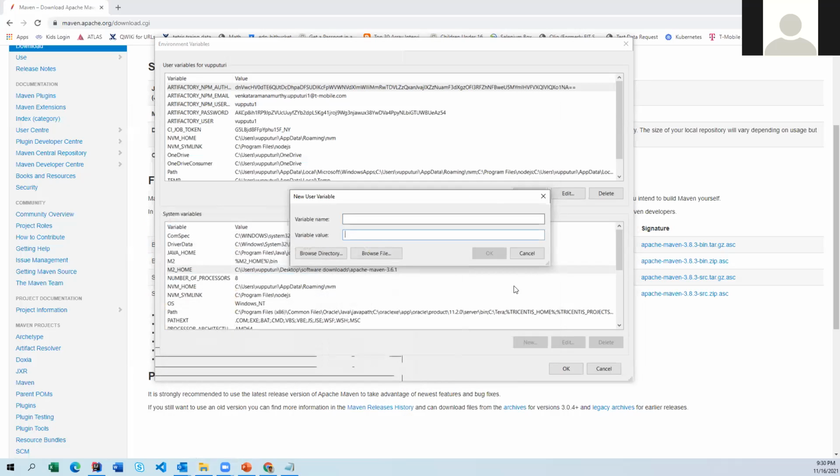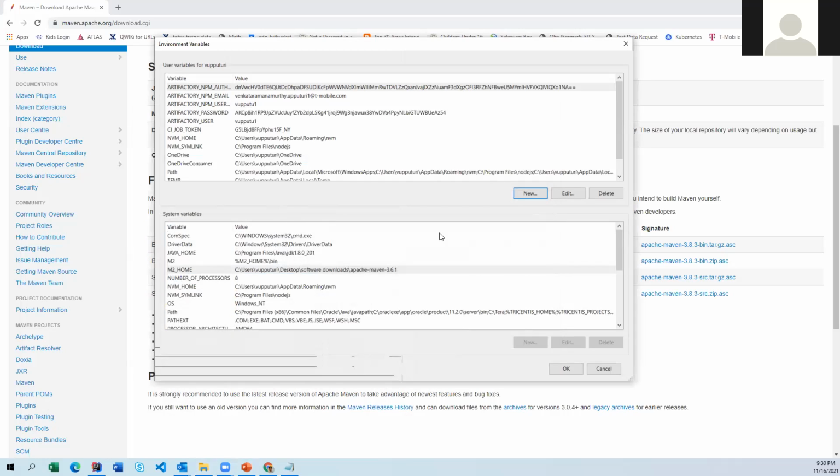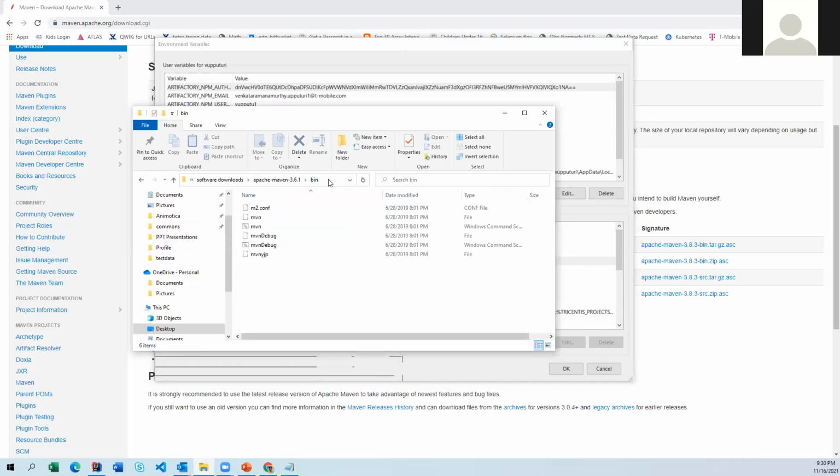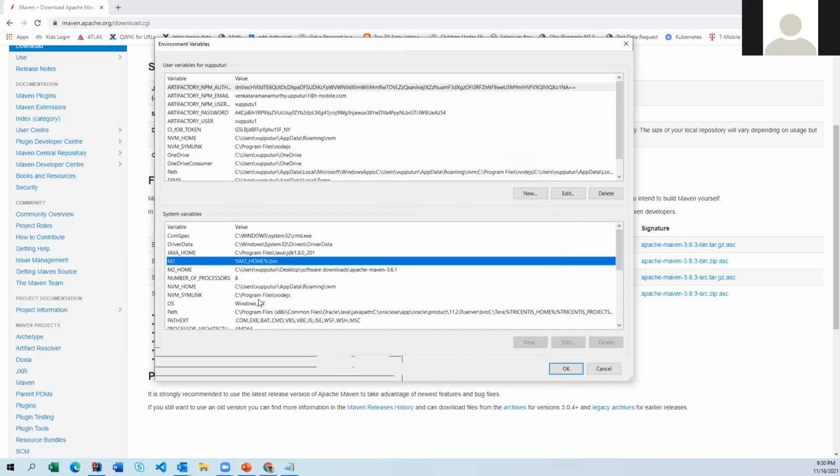Directly you can keep it. You can put it and then just click OK. That's it. Okay. Now, one place we have updated, and another one we had to create one more variable called m2. Then here we had to give one more additional path, like bin we have given for Java, right? So here you have to open and then take this path and put it here.